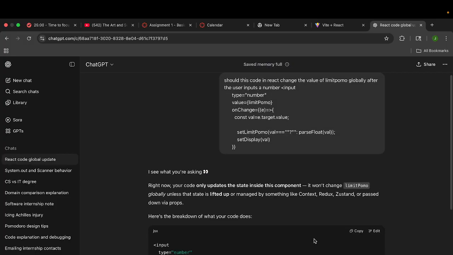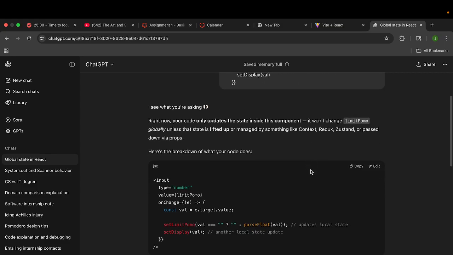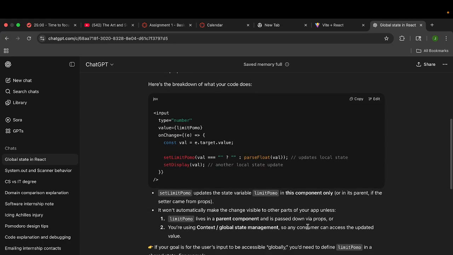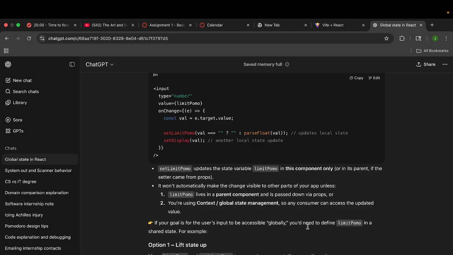Asking right now, your code only updates the state inside this component. It won't change limit POMO globally unless that state is lifted up or managed by something context, redux, stand, or passed down via props. Here's a breakdown of what your code does. Okay. Set limit POMO updates the state of the variable in this component only, or in its parent if the setter came from props. It won't automatically make the change visible on other parts of your app unless limit POMO gives in a parent component and is passed down via props, or you're using context/global state management. So any consumer can access the updated value.